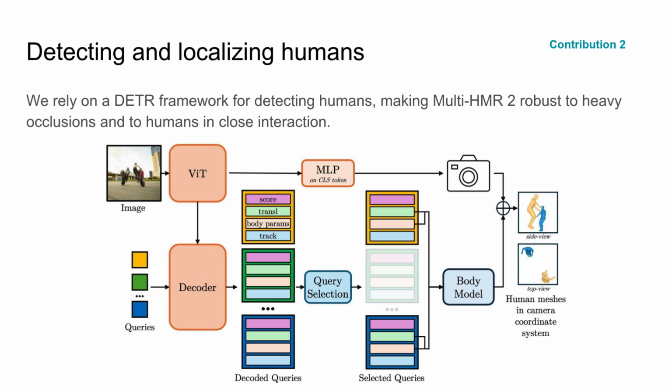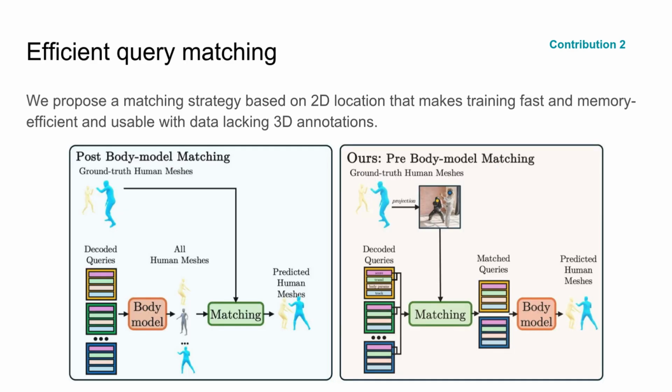Prior approaches use the 3D or reprojected 2D meshes to match the candidate predictions with the ground truth during training. In order to speed up the training process, we propose a matching strategy based on the 2D location, saving us forward and backward passes through the parametric body model. This makes the training fast and memory efficient and usable with data lacking 3D annotations.